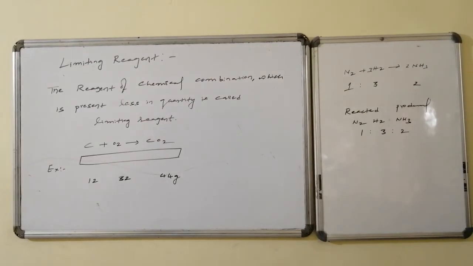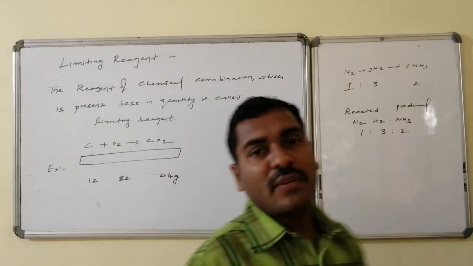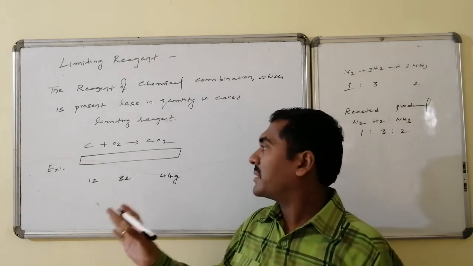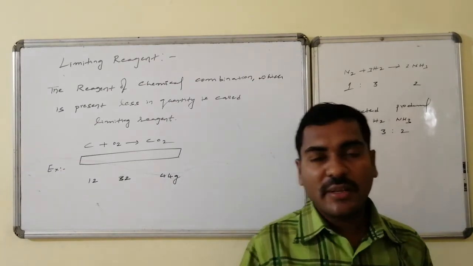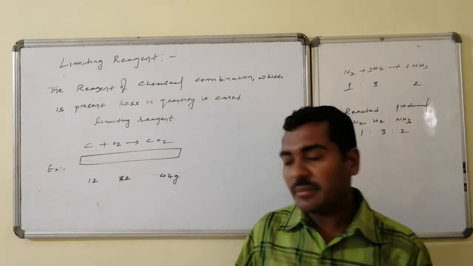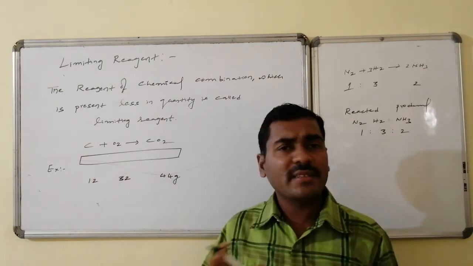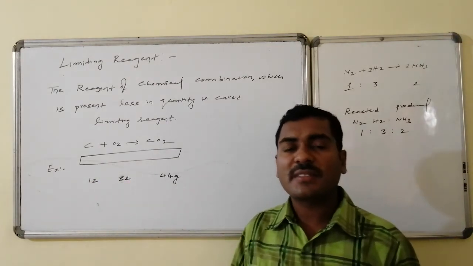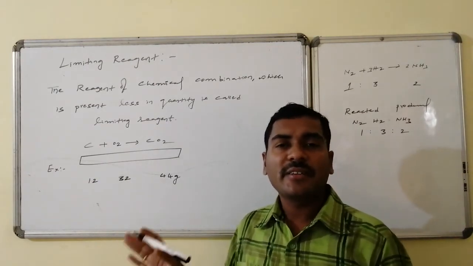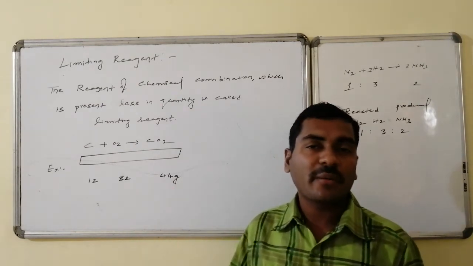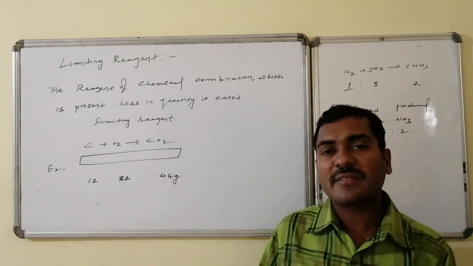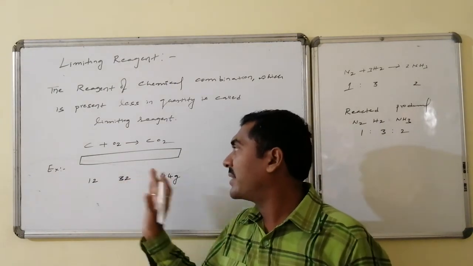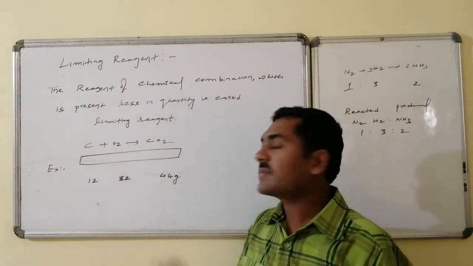Carbon and oxygen combine in such a way that carbon dioxide formation takes place. Here, from the stoichiometric relations, one carbon combines with one oxygen molecule and gives one carbon dioxide molecule. As far as weights are concerned, for every 12 grams of carbon, some 32 grams of oxygen is required. As a result, it leads to the formation of 44 grams of carbon dioxide. From the law of conservation of mass, this is the ever valid relation. For every 12 we require 32 and it produces 44 grams.